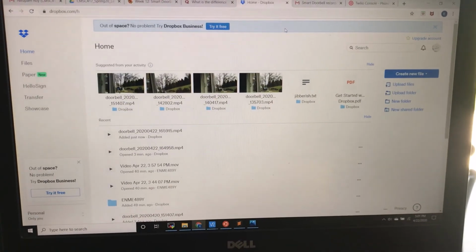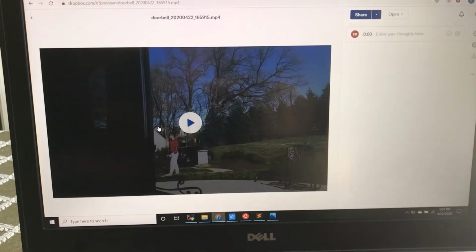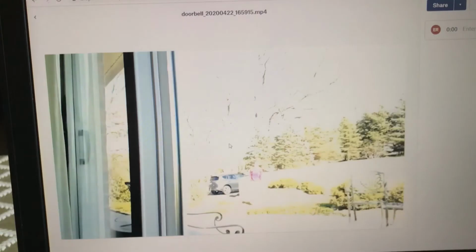Finally, we can check Dropbox, and we'll see that just now something was added, so we can check it. And in fact, it is a video as she was approaching the doorway.